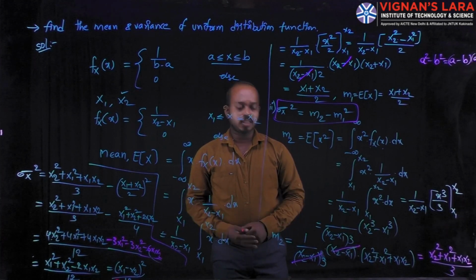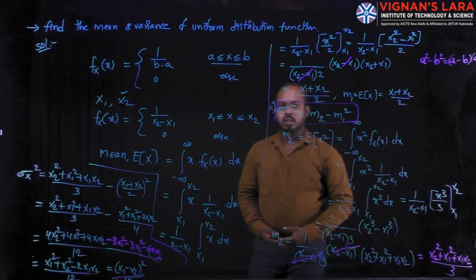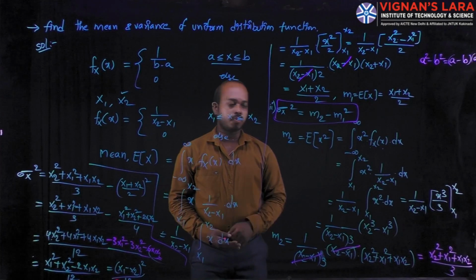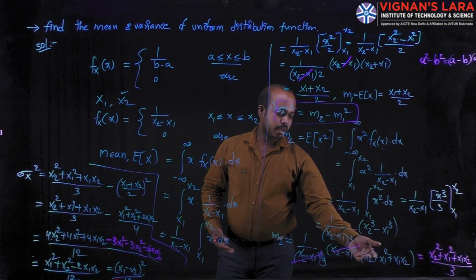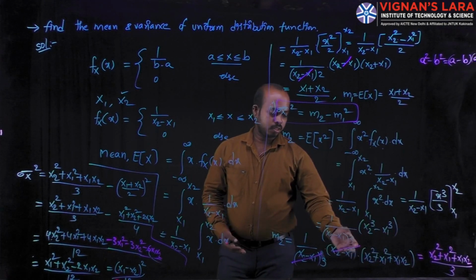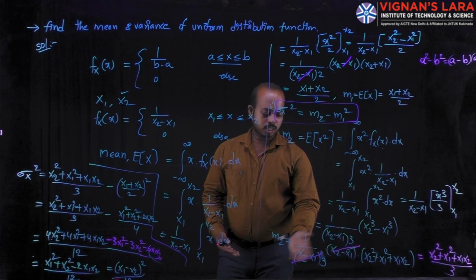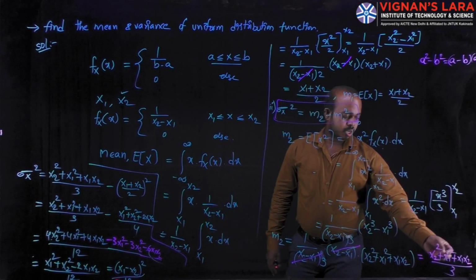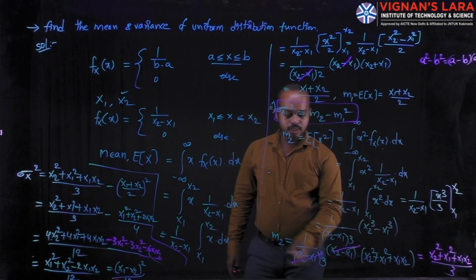Now we can cancel the denominator term. We expand this value according to the a cube minus b cube formula. Based on the formula, you write a minus b into a square plus b square plus ab. I am writing it here. Then we cancel terms: this term and this term are cancelled. The remaining term is x2 square plus x1 square plus x1 x2 divided by 3. This is only the second moment.